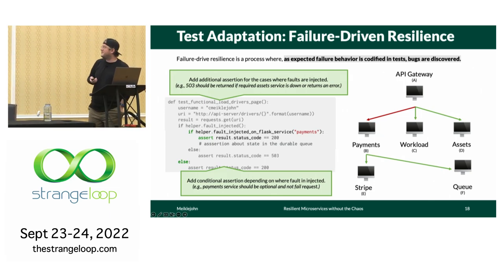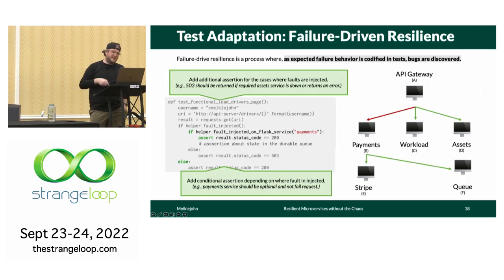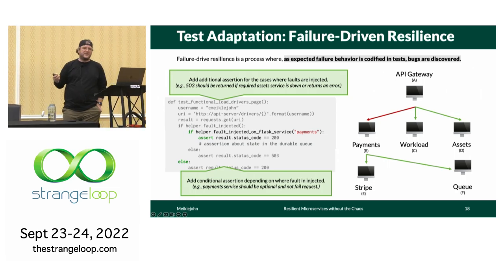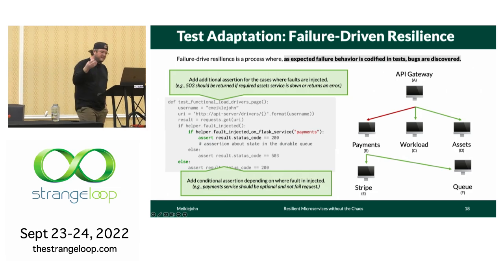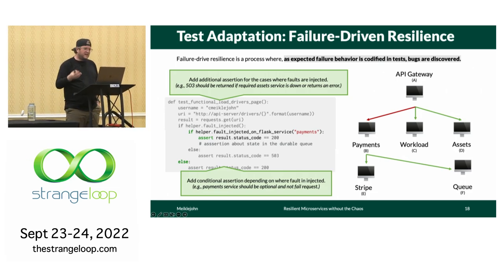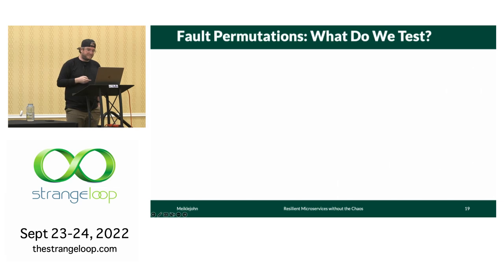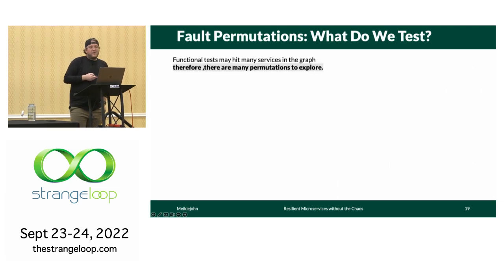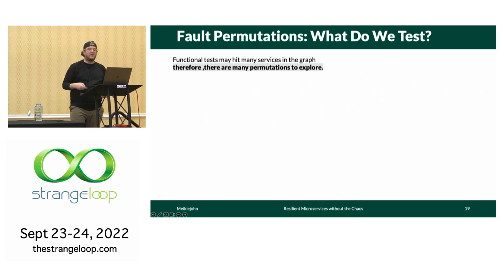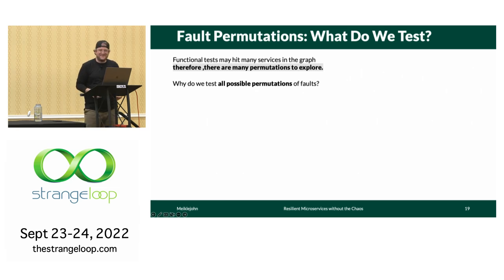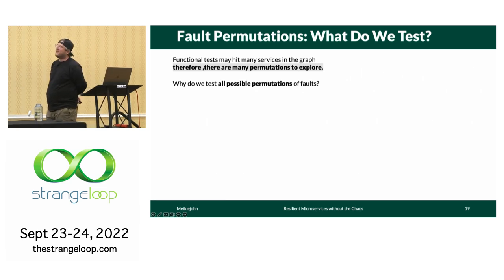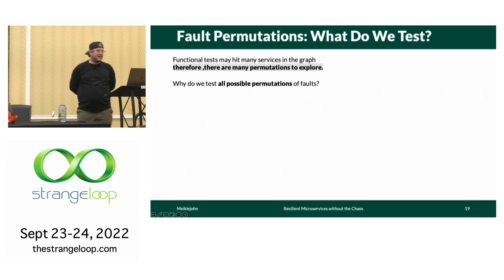And now this process is repeated until all of the scenarios are covered. And it looks like you would have to write conditionals for every scenario. In practice, it ends up not being that many because many failures are treated the same. Now, we're using functional tests. And what that means is that when you're testing with functional tests, they exercise hundreds of services, which means that if we're going to explore all of the possible permutations of those failures, there are quite a large number of them. So why do we test all of the possible permutations of failure?